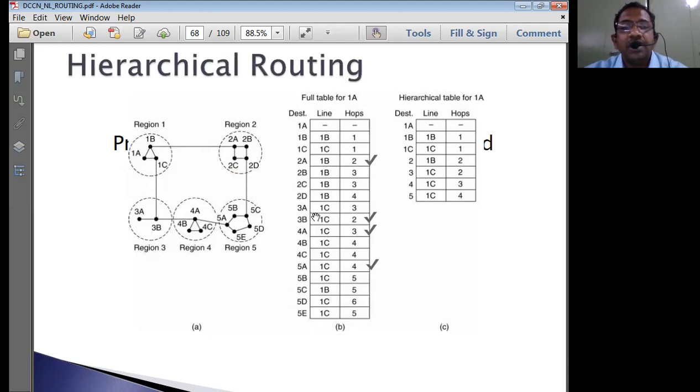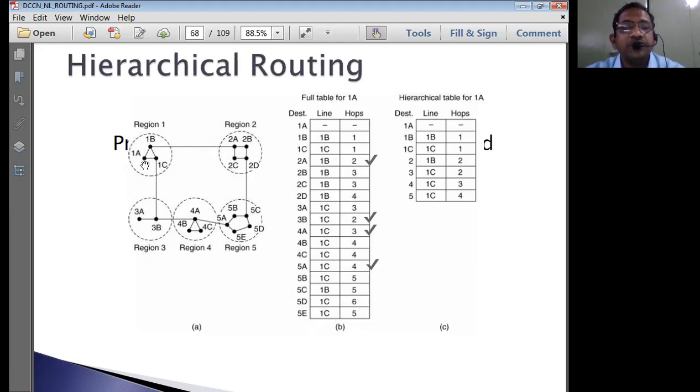Right? Next, let us look into region 3. Let us see the tick marked ones. Region 3B, I want to reach from 1A. Now which route is it going to take? For region 3B, it is going to use 1C. It is going to use the 1C line to reach 3B.